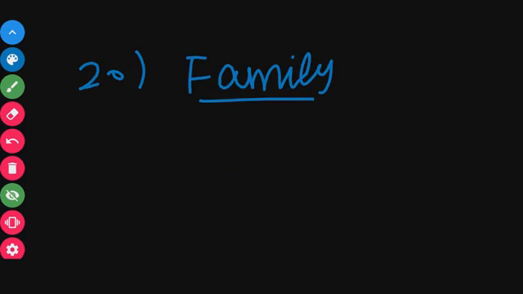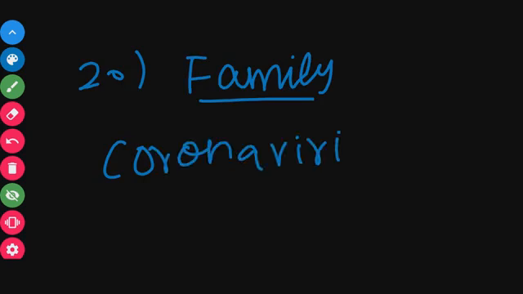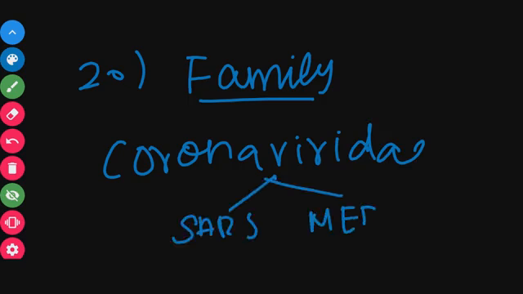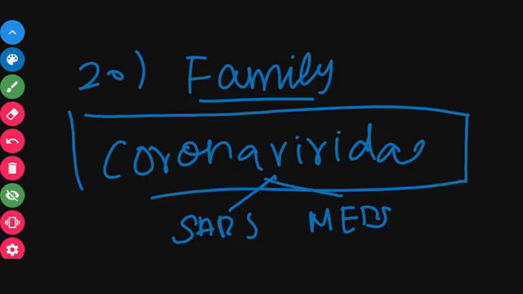Next is the important question: coronavirus belongs to the family Coronaviridae. Coronavirus, SARS and MERS, everything belongs to the family Coronaviridae. So these are the 20 most important questions about coronavirus for NEET.